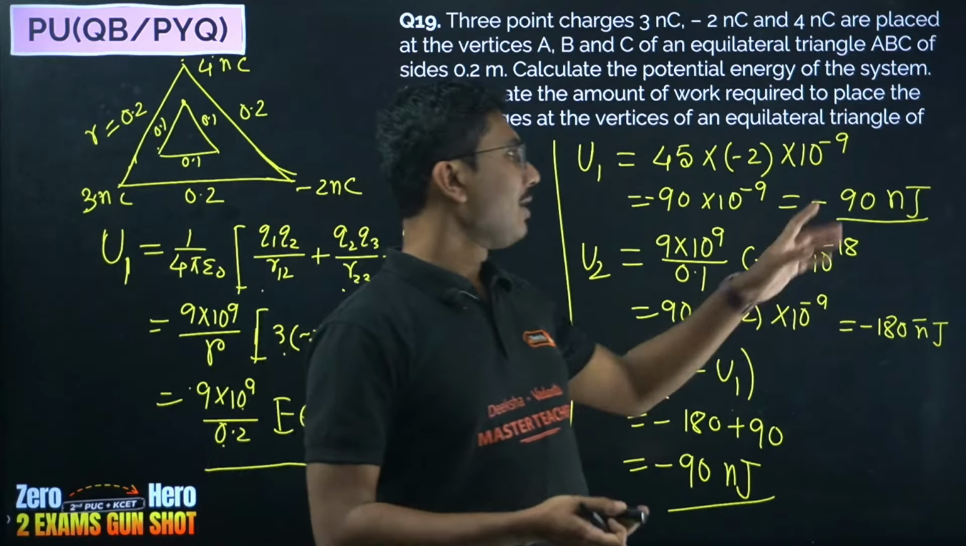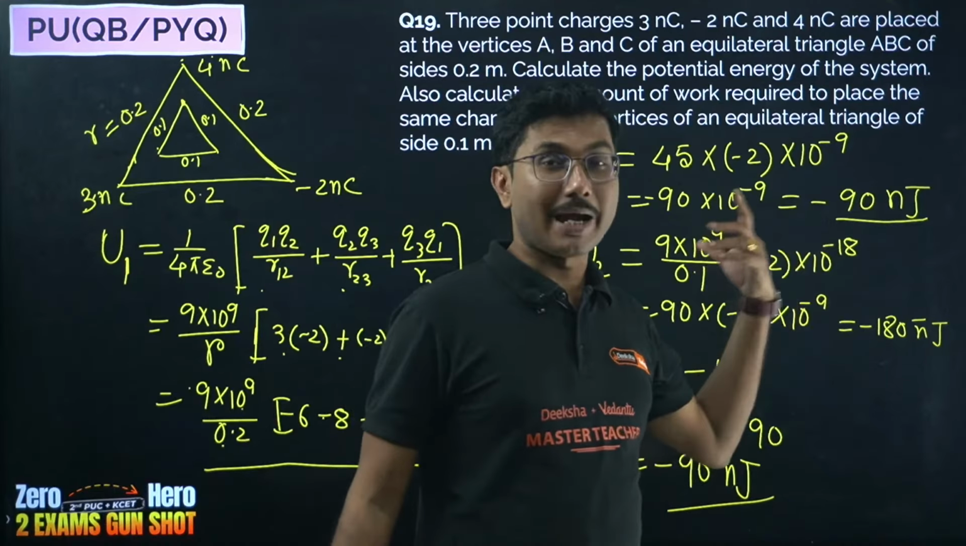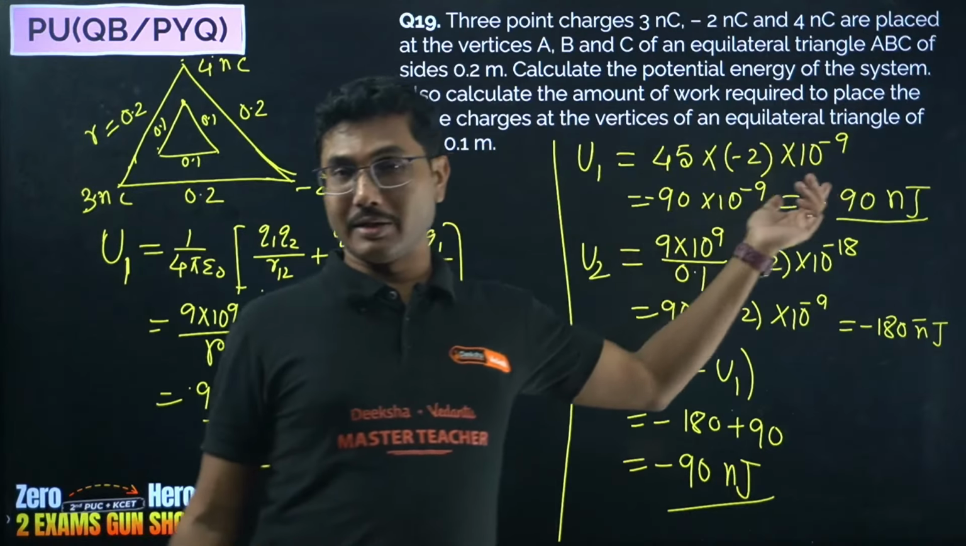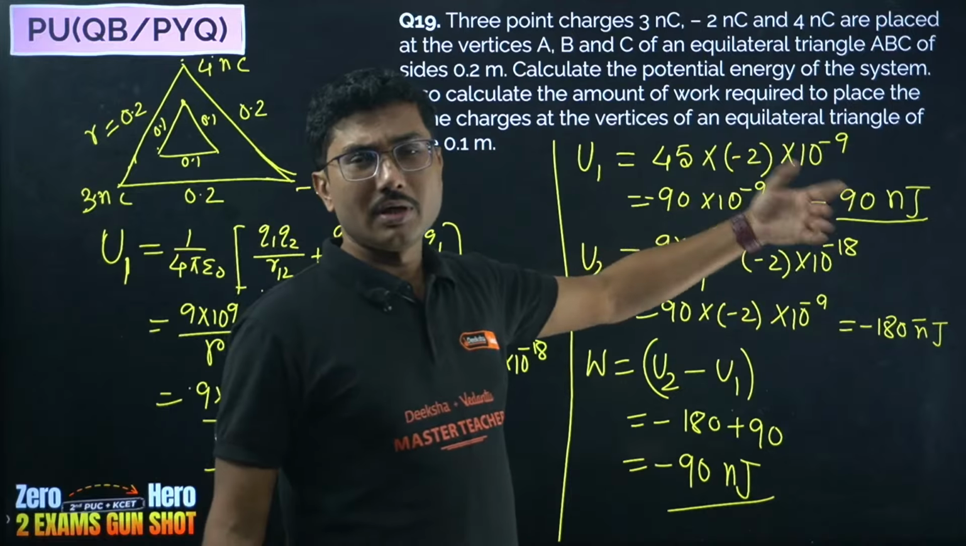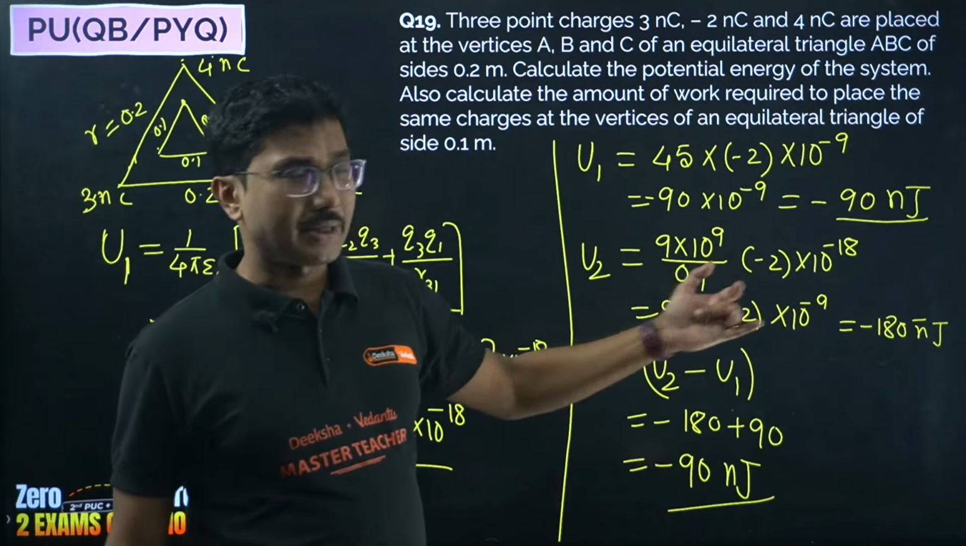Because normally the unit is joules, but 10 to the power of minus 9 can be shortened to nanojoules. That's why, when you are using negative powers like minus 9, minus 10, minus 11, minus 12, try to reduce it if possible. Nanojoules, microjoules, or picojoules in some cases.